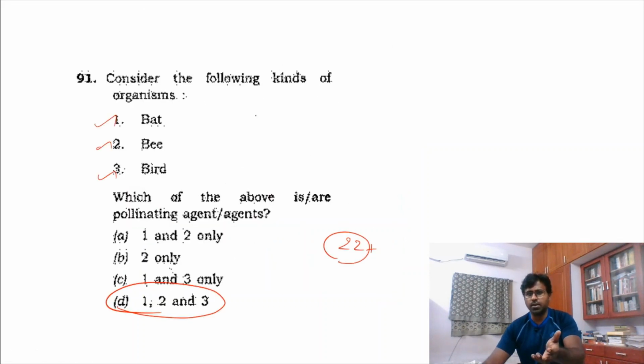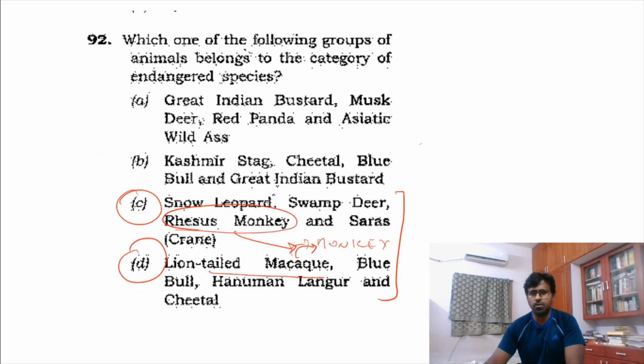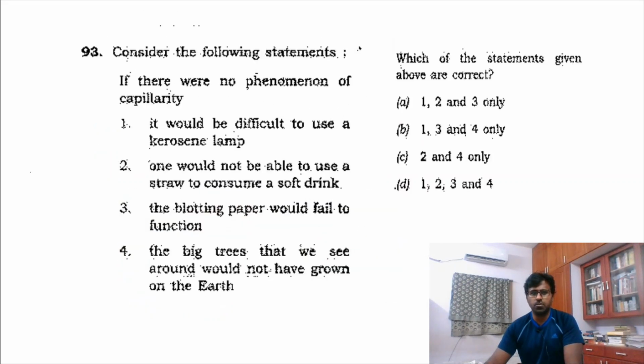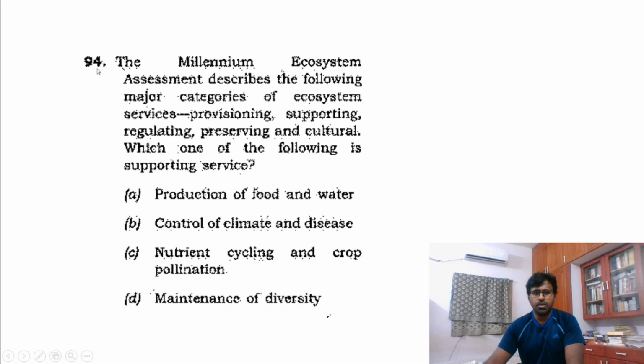But we have already found 22 easy questions. In 100 questions, 22 easy questions we have found. We have a few more questions next. So this was a little tough question, a science question. I was not that sure of that. Then again, this was a little tough as well, but the answer is this.